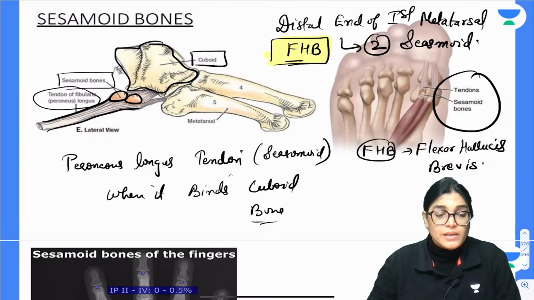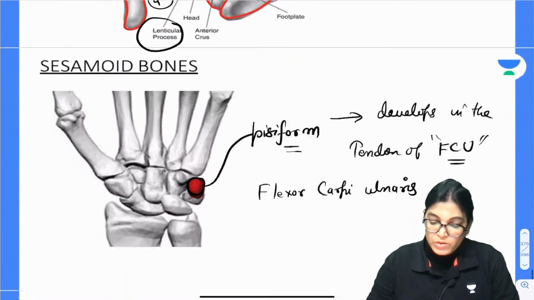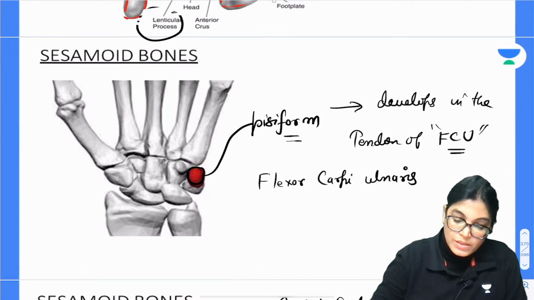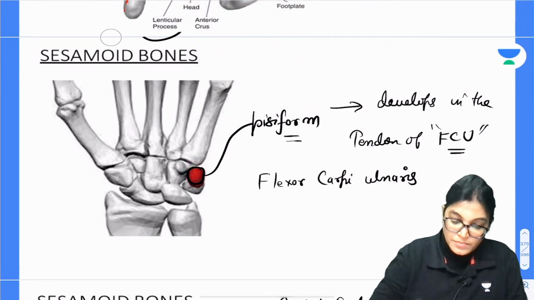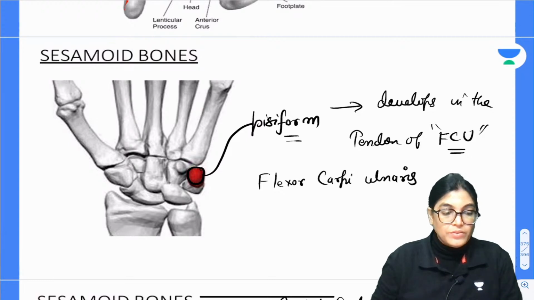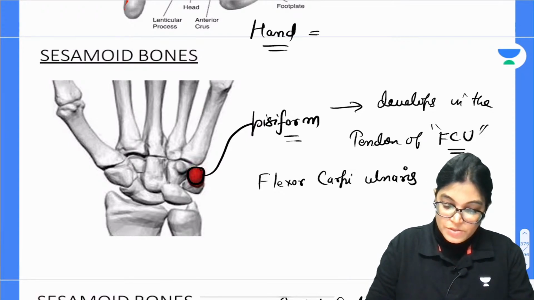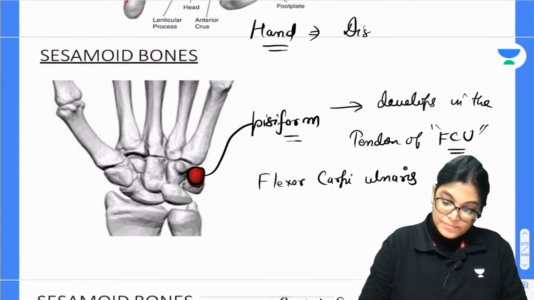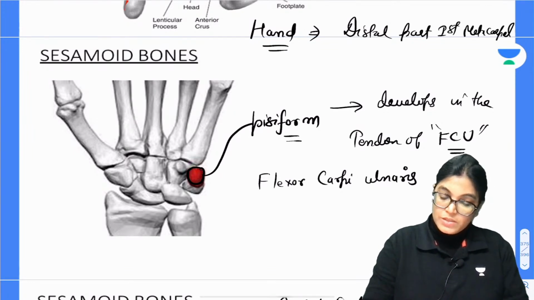So have I missed some? Okay, of metacarpal also, a few examples of metacarpal also. So please write down here itself. I would like to give you the example here itself. So write down in the hand: the location of other sesamoid bone is in the distal part of first metacarpal. So in the distal part of first metacarpal bone, we have got the location of other sesamoid bone.